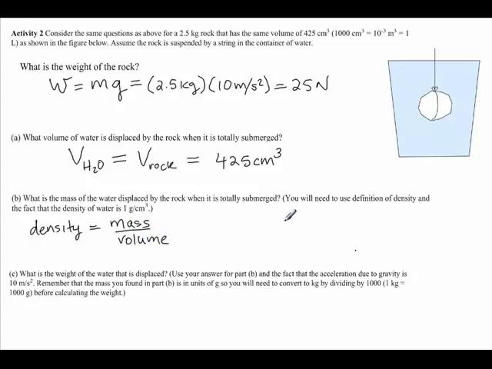And so we know the density of water is 1 gram per centimeter cubed. And that's equal to the mass of the water displaced divided by the volume of the water that's displaced. And we know that 425 centimeters cubed of water is displaced. So if I want to solve for the mass, I have to multiply both sides by 425 centimeters cubed.